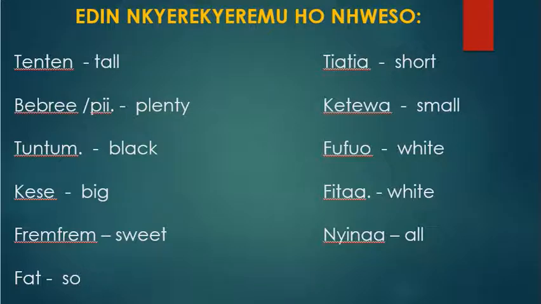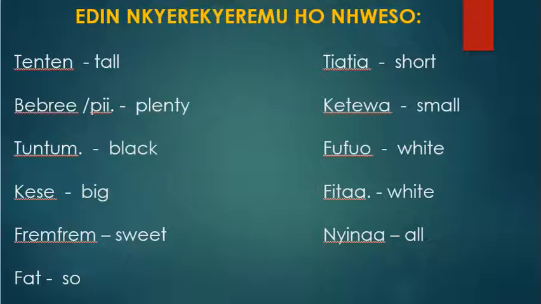In English, tall. Then the next word, bebree or pea. Bebree and pea mean the same thing or the same word.